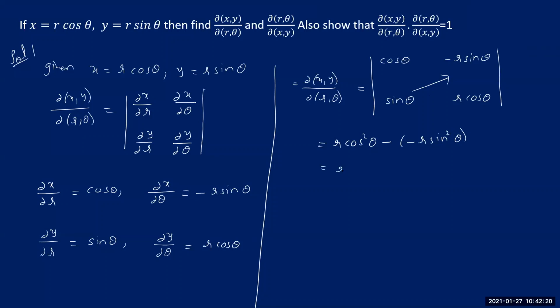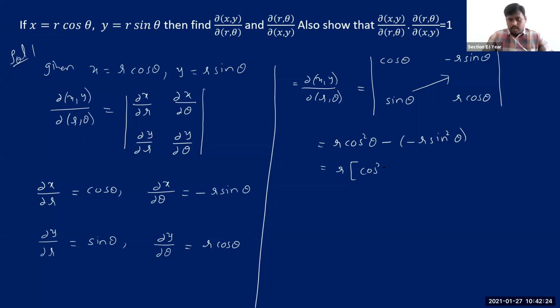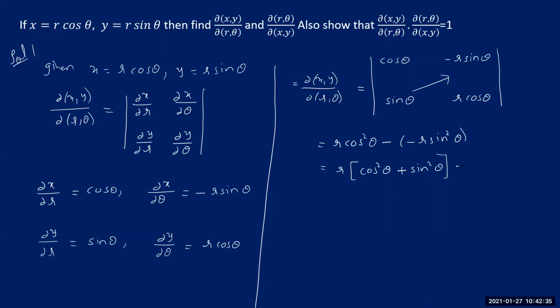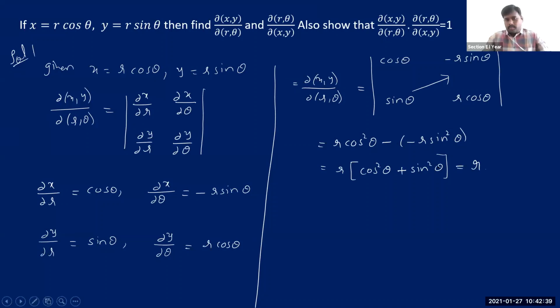So this is equal to r times, you can take r common from these two. Then we get cos square theta, then minus of minus is plus sin square theta. I hope you remember cos square theta plus sin square theta is equal to 1. So we get this as simply r. So the Jacobian of xy with respect to r theta, we got it as r. Okay. Now see, we got the first one here.